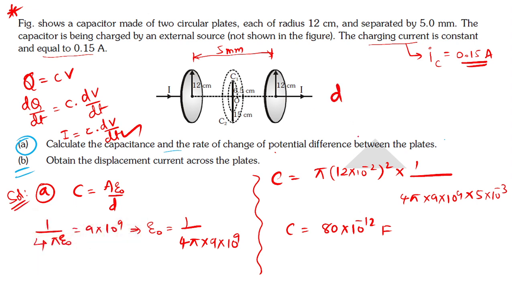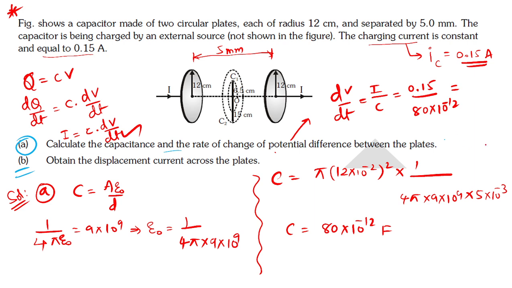So next question is this one I am doing. dv by dt, which is nothing but I divided by C. I is how much here? 0.15. Capacitance is how much here? 80 into 10 power minus 12. What is the answer? I am directly writing the answer here.